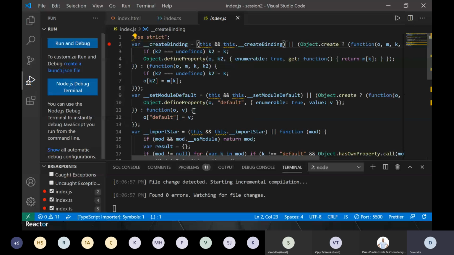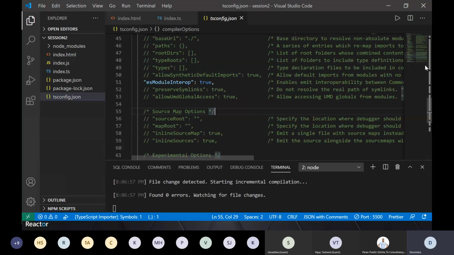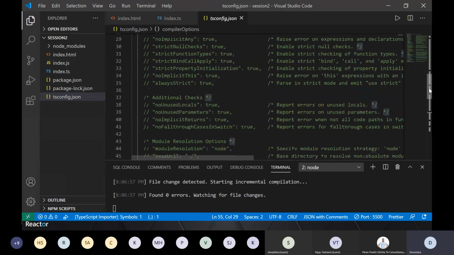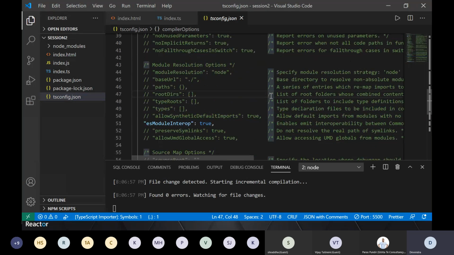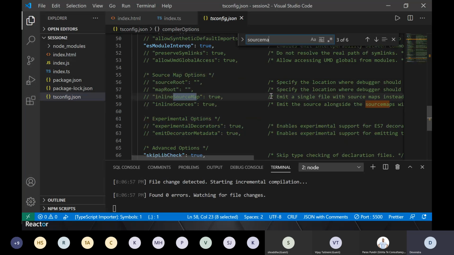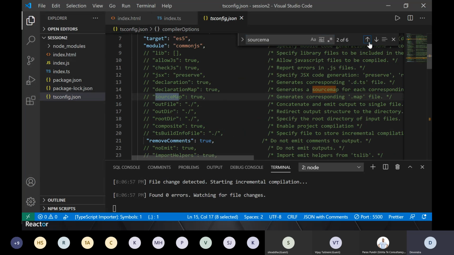So to do that, what you have to do is in tsconfig, again, you have to generate a source map, right? See the definition: generates corresponding map.